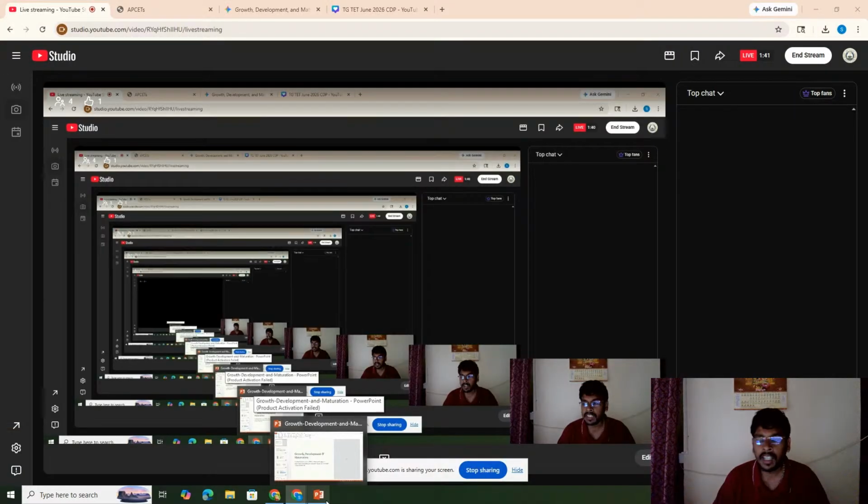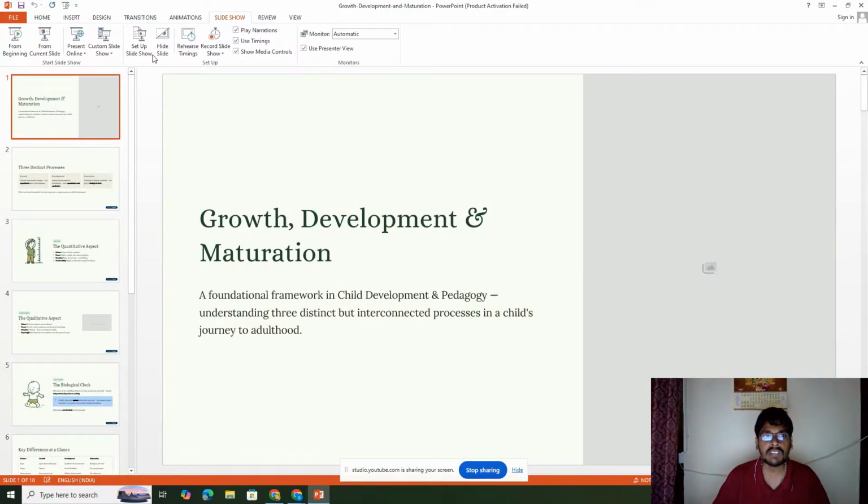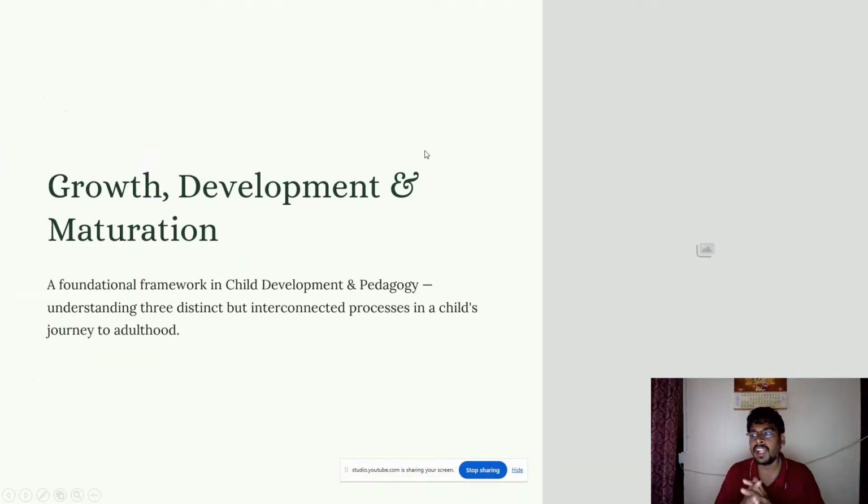One important concept in child development and pedagogy is development, growth, and maturation. This is one of the important topics in the exam, from which you can expect at least two to three questions. In this live class, we will discuss a foundation framework in child development and pedagogy, understanding three distinct but interconnected processes in a child's journey to adulthood. From the beginning to adulthood, what is the process and how is it interconnected, that is what we are going to discuss.